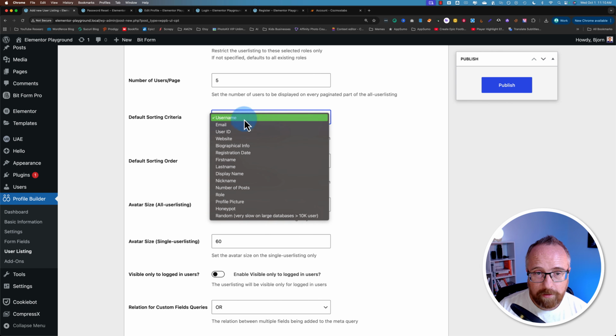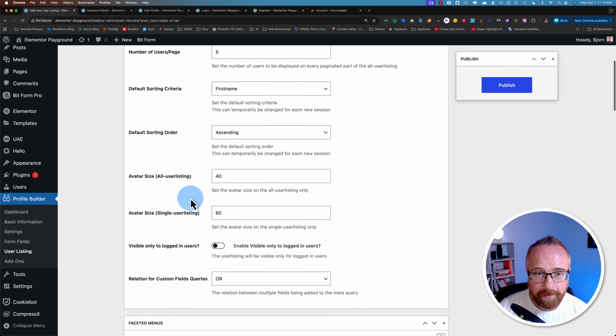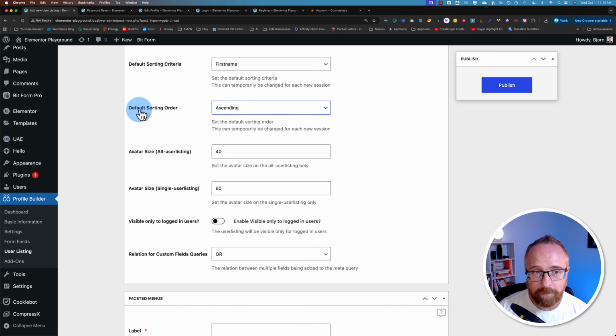Default sorting criteria is username. I'm going to choose first name, alphabetical by first name. Default sorting order, ascending or descending. I'm going to choose ascending. Avatar size, I like them bigger, so I'm going to type in 100 and 100 for both. So they're 100 pixels in width or height, one of the two, and they'll be adjusted so they're not pancaked or anything. The aspect ratio will be the same.